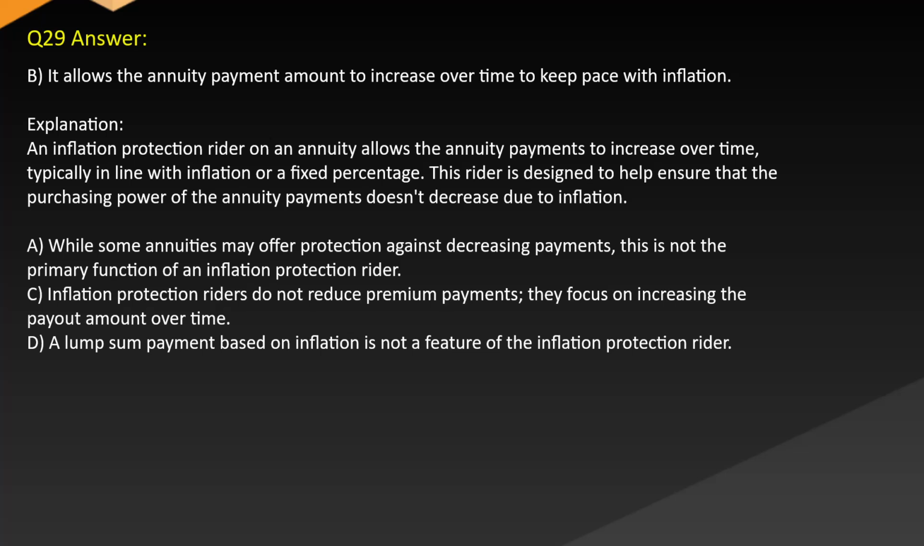Answer: B. It allows the annuity payment amount to increase over time to keep pace with inflation. Explanation: An inflation protection rider on an annuity allows the annuity payments to increase over time, typically in line with inflation or a fixed percentage. This rider is designed to help ensure that the purchasing power of the annuity payments doesn't decrease due to inflation. While some annuities may offer protection against decreasing payments, this is not the primary function of an inflation protection rider. C. Inflation protection riders do not reduce premium payments. They focus on increasing the payout amount over time. D. A lump sum payment based on inflation is not a feature of the inflation protection rider.